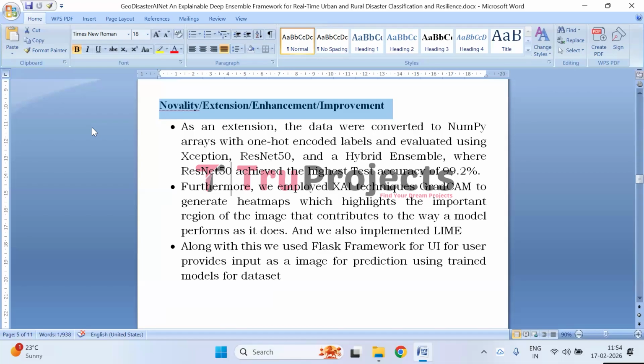result. Furthermore, a user-friendly web application was developed using the Flask framework. This interface allows users to upload an image, after which the trained model processes it and provides a disaster type prediction along with interpretability outputs, making the system accessible for real-time practical use.